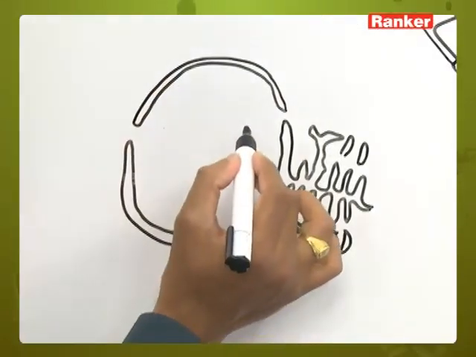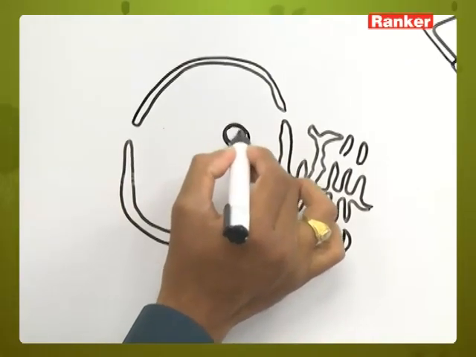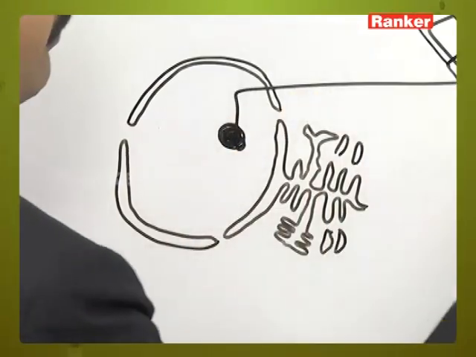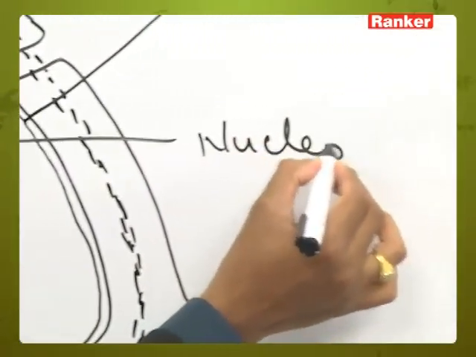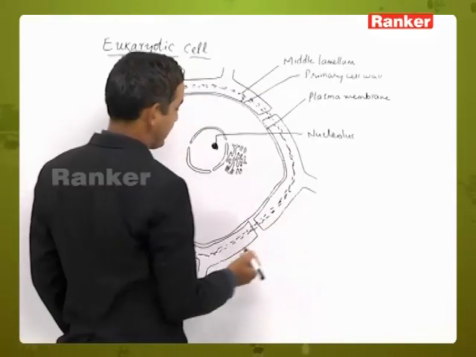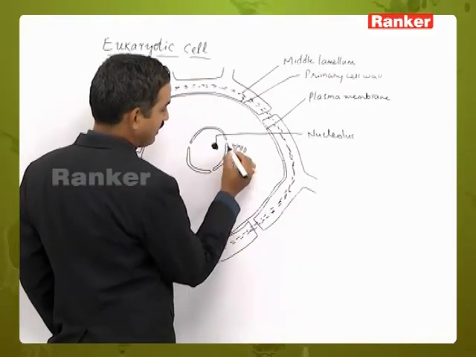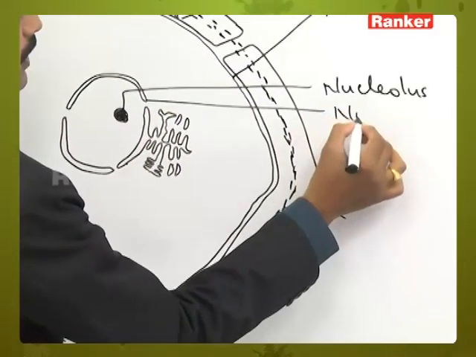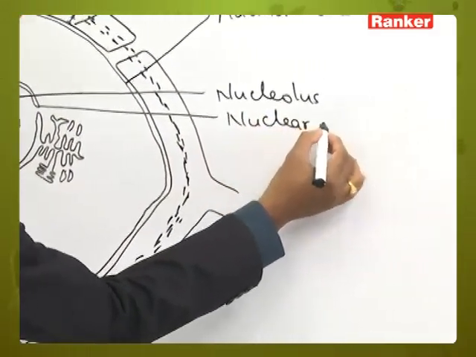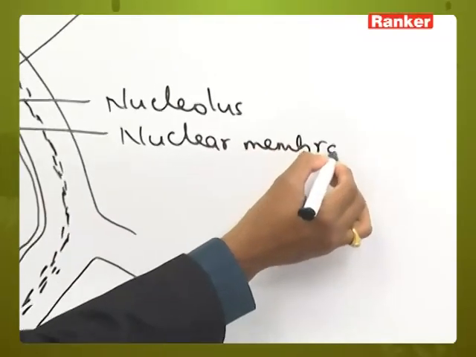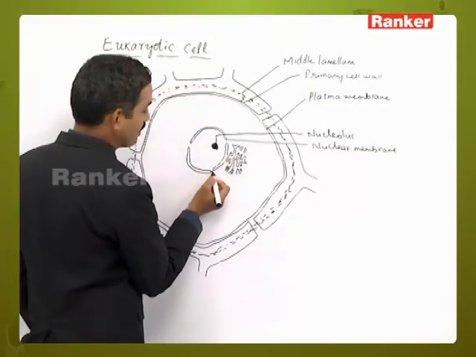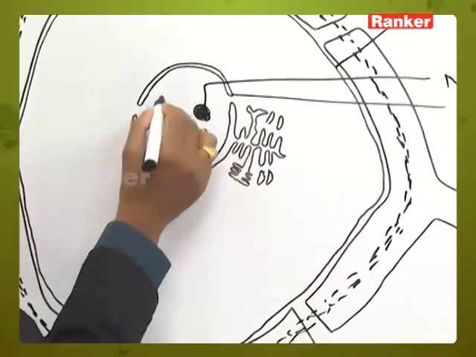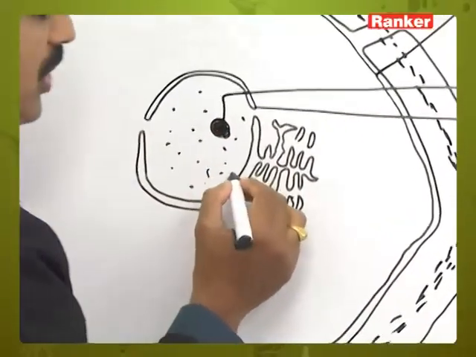This nucleus contains a spherical, darkly stained part inside that is called the nucleolus. The number of nucleoli may be one to many, and this is the nuclear membrane. All this layer is the nuclear membrane. And the nuclear membrane is also discontinuous, which contains pores called nuclear pores, and inside we can see the fluid matrix. This fluid matrix is called the nucleoplasm.